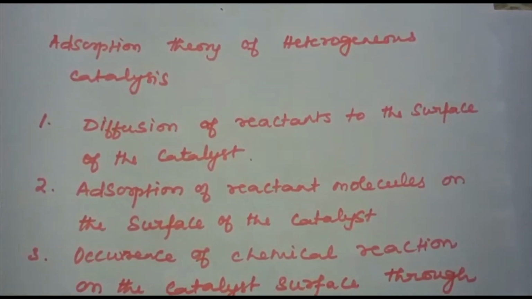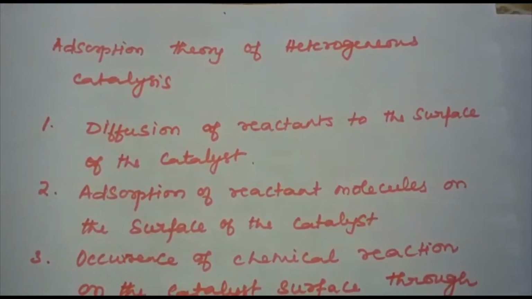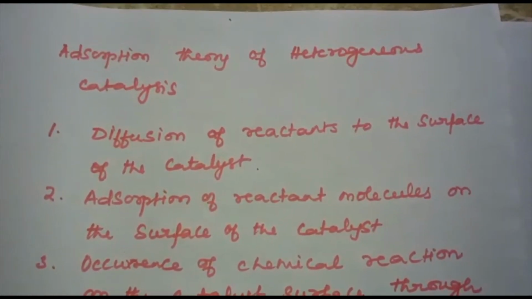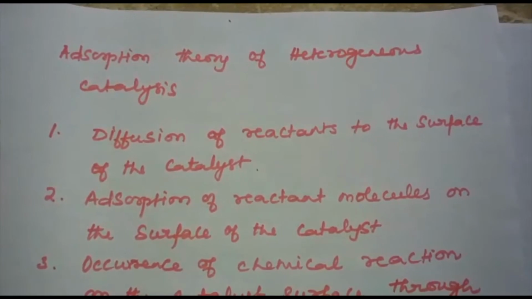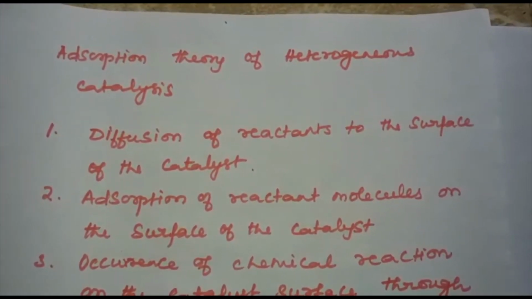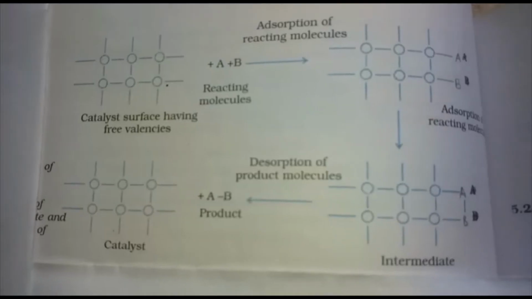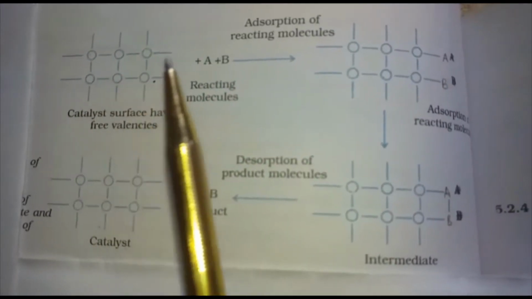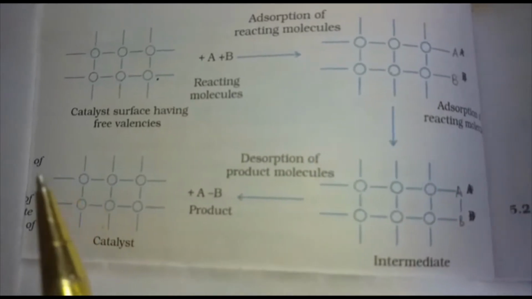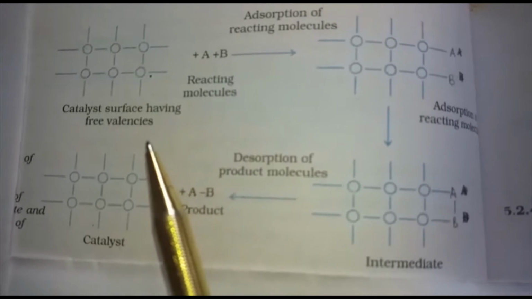The catalytic action can also be explained in terms of intermediate compound formation, the theory which we have learned. The modern adsorption theory is the combination of the intermediate compound formation theory and the old adsorption theory. We are going to discuss the modern adsorption theory. Now I am going to discuss the mechanism of the adsorption theory of heterogeneous catalysis through this diagram. Just by seeing the diagram itself, you will be able to understand this mechanism.